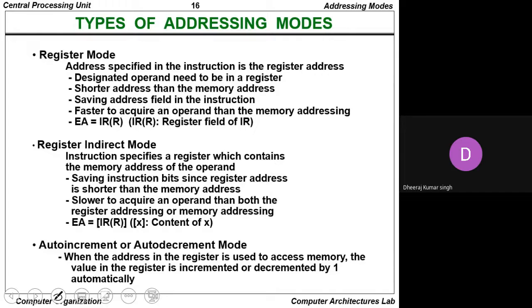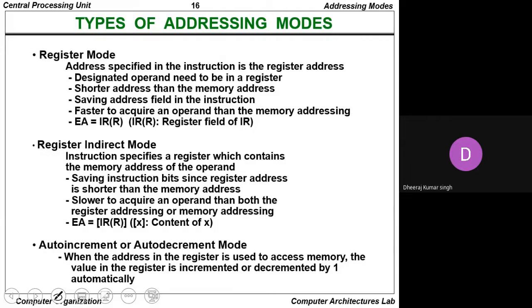Third is the register mode. As per the register mode, the definition is that the address specified in the instruction is the register address, and the designated operand needs to be in a register.